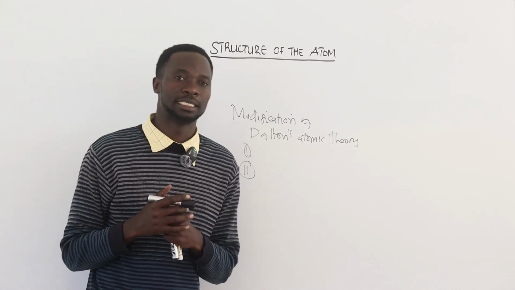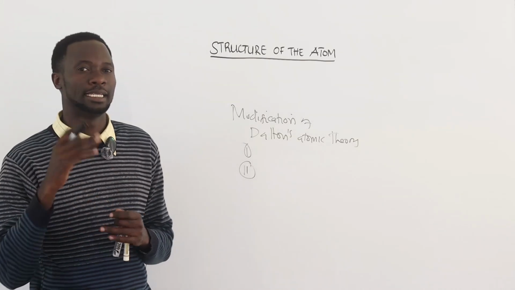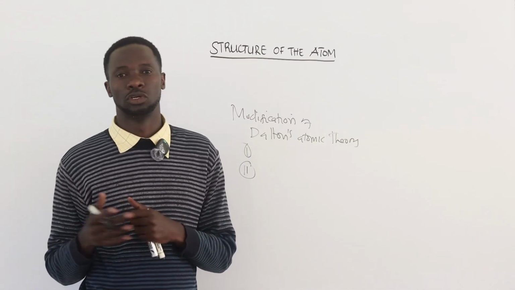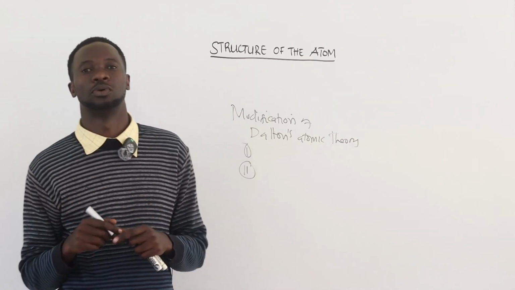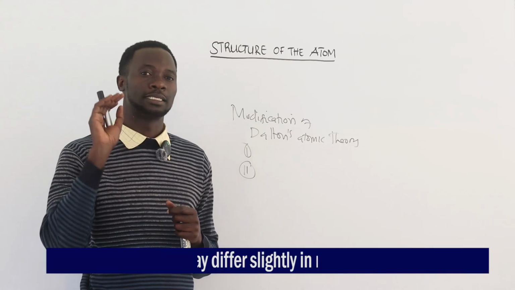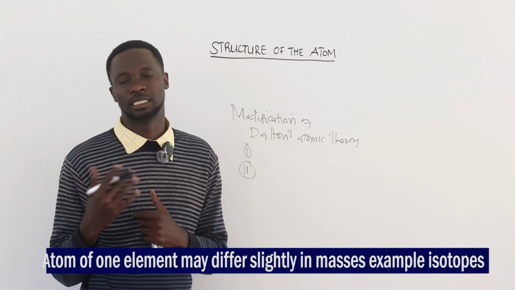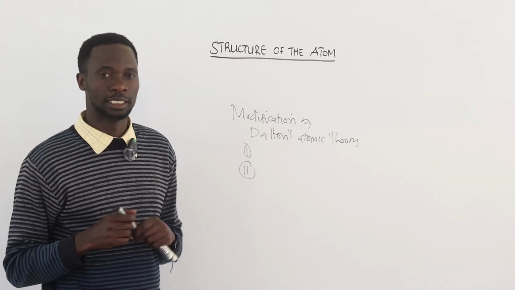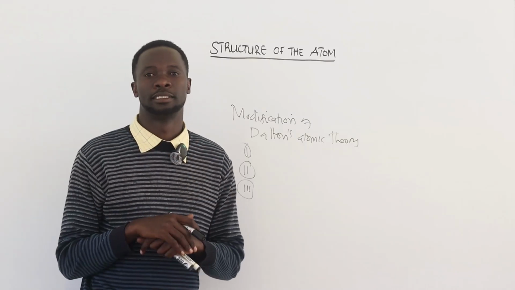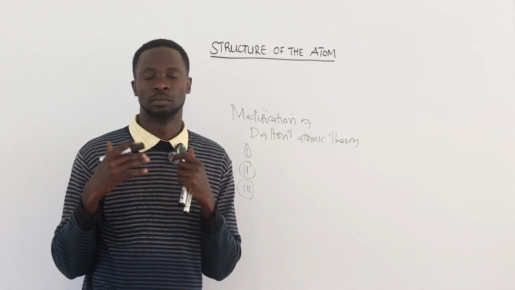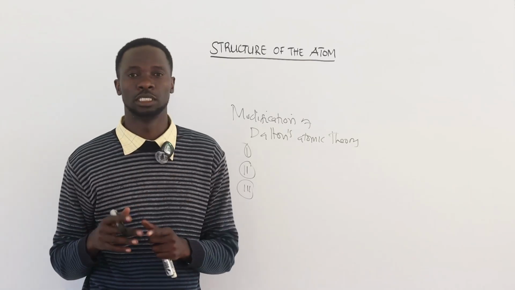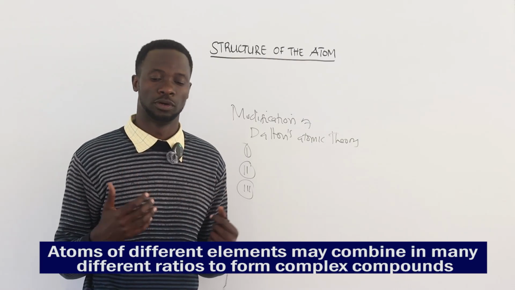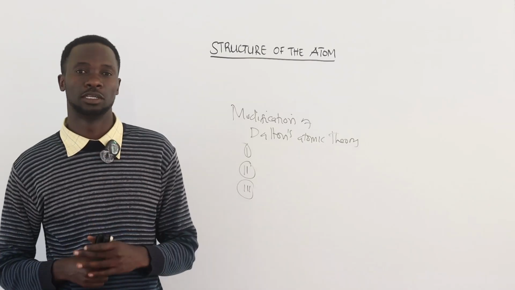The third point, he said atoms of the same element are identical in mass, size, and chemical properties. Modern technology has modified this point: atoms of the same element may differ slightly in mass, for example the isotopes. The fourth point is that atoms combine in small ratios to form compounds. The modification of this point is that atoms combine in various or different ratios to form compounds. And this marks the end of this lesson.